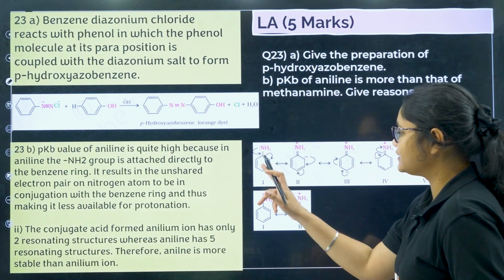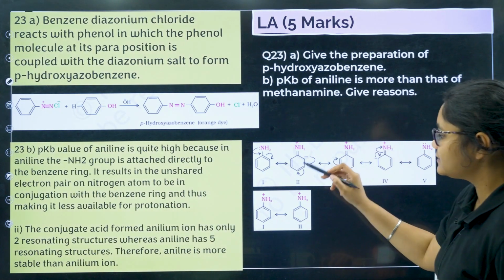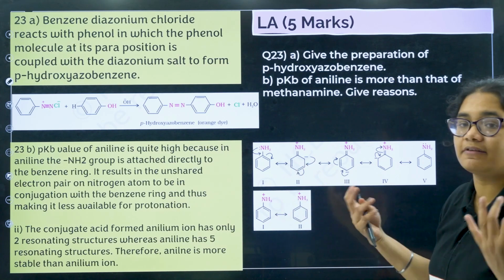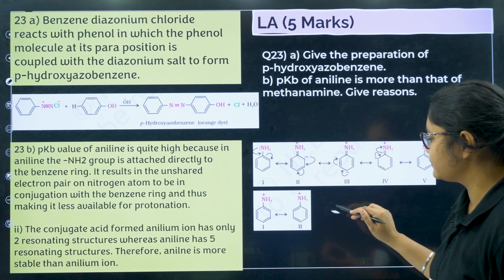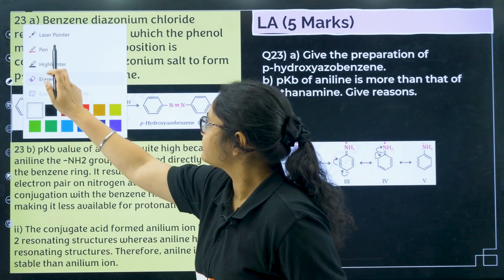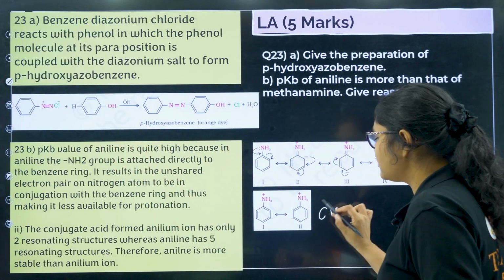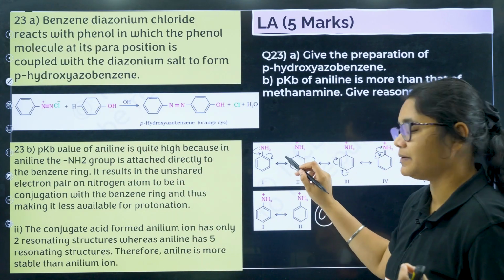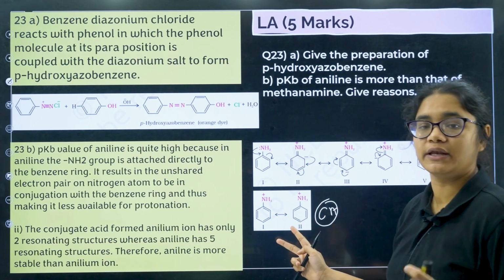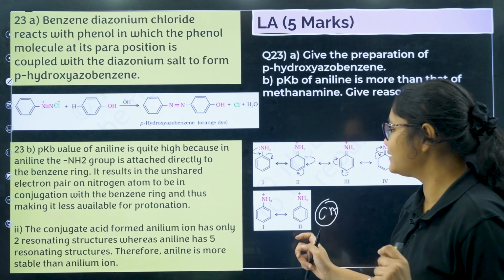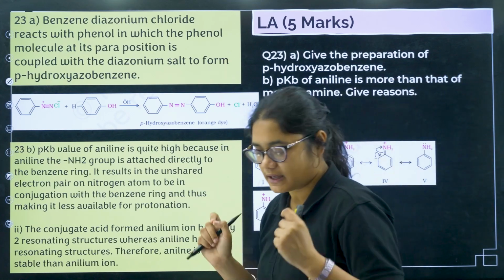So you can see the resonating structures of aniline. This is anilium after it has behaved as a base. This is the conjugate acid, right? One second. Yes, this is the conjugate acid. If the conjugate acid is very stable, the base will be stronger. But here the conjugate acid is less stable. Why? Because it has only 2 resonating structures. So that is why aniline is a weaker base.